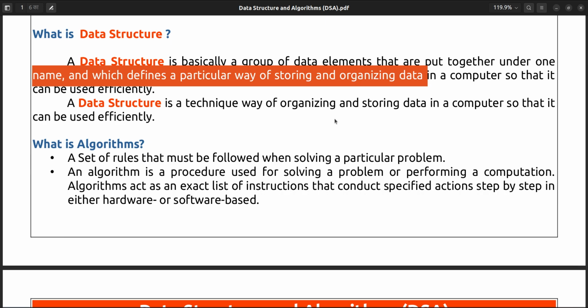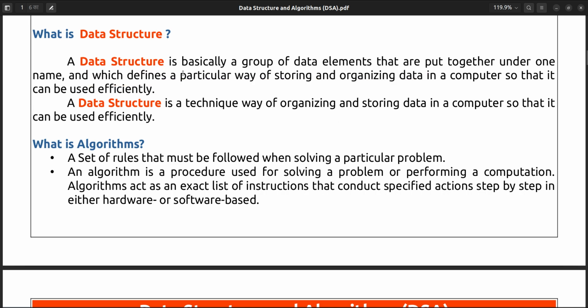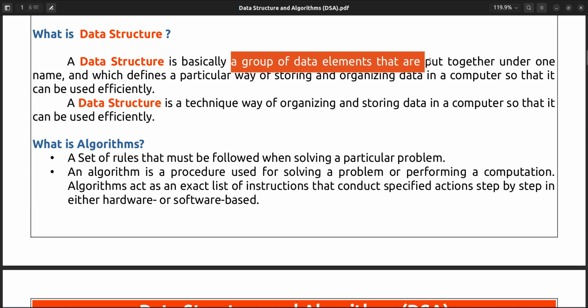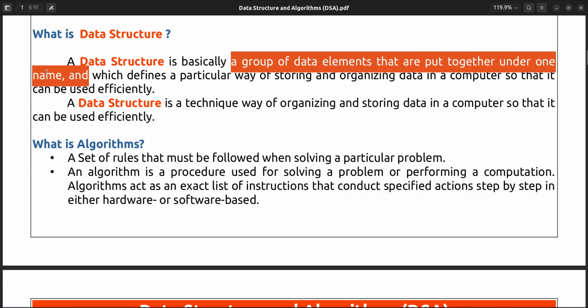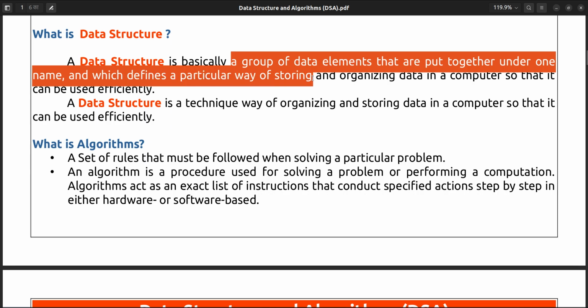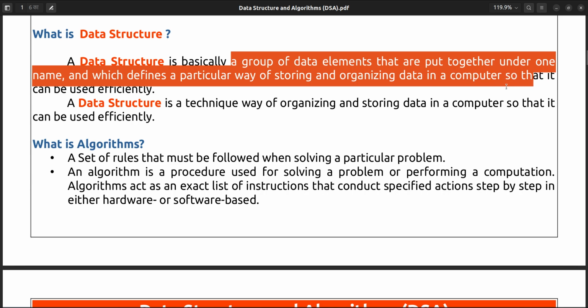Data structure is a technique or way of organizing and storing the data in a computer so that it can be effectively used.